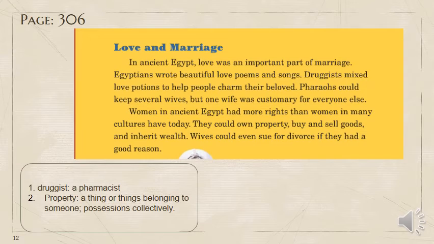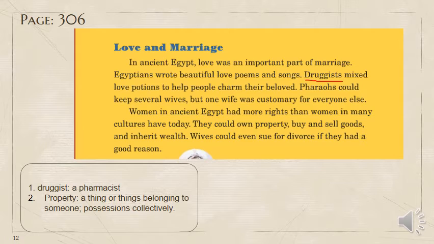Love and marriage. In ancient Egypt, love was an important part of marriage. Egyptians wrote beautiful love poems and songs. Druggists. What is the meaning of druggists? Like pharmacists, people who are using portions of medicine and drugs. Okay, druggists mixed love potions to help people charm their beloved. Pharaohs could keep several wives, but one wife was customary for everyone else.